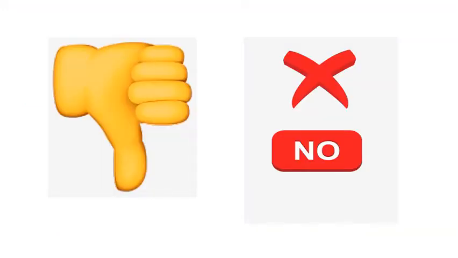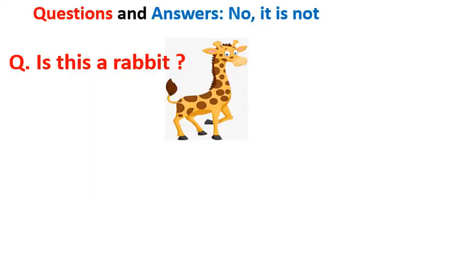Children, when we answer in the negative, we say no. N-O, no. When we do not agree to something, we say no. No means nahi. No means nahi. Questions and answers. Okay, children. Now let's see how we answer questions with no, it is not.